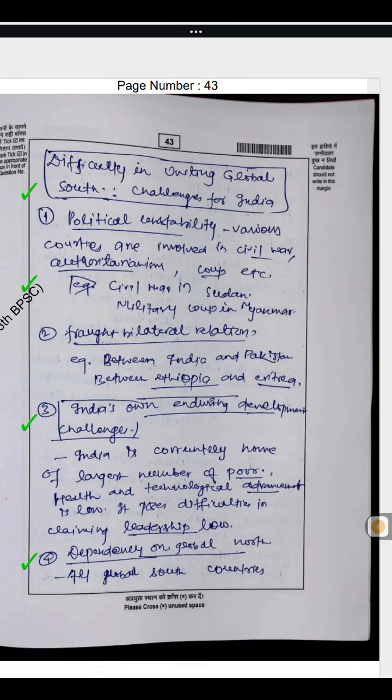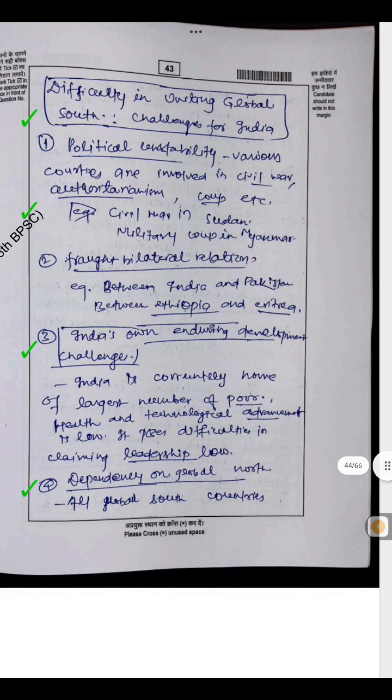Difficulty in uniting the Global South, challenges for India. Political instability: various countries are involved in civil war, coup, etc. Authoritarianism, civil war in Sudan, military coup in Myanmar. Bilateral relations, for example between India and Pakistan, between Ethiopia and Eritrea. India's own enduring development challenges: India is currently home to the largest number of poor, and health and technological advancement is low. It poses difficulty in claiming leadership.